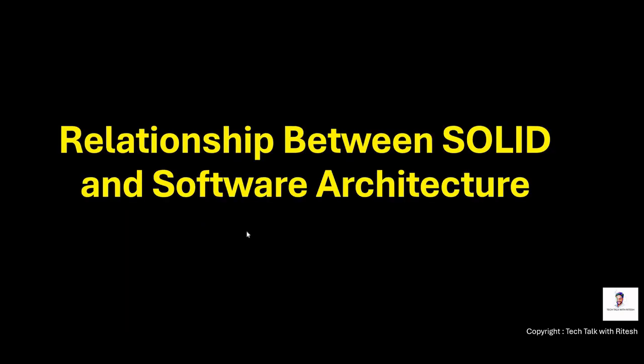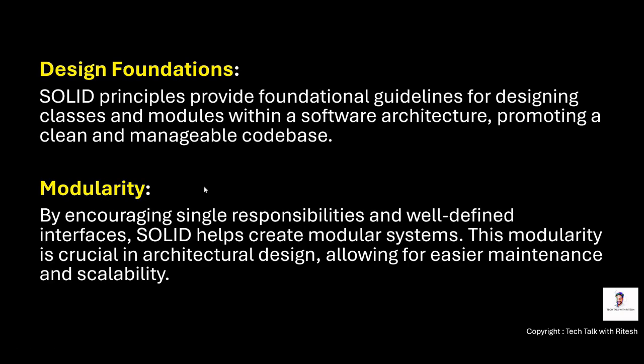Now we understood the SOLID principles, and this term comes with software architecture. Let's see what is the relationship between these two. First thing is design foundations. SOLID principles provide foundational guidelines for designing classes and modules within a software architecture, promoting a clean and manageable code base. Modularity: by encouraging single responsibilities and well-defined interfaces, SOLID helps create modular systems. This modularity is crucial in architectural design, allowing for easier maintenance and scalability.